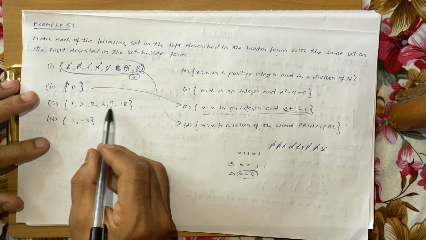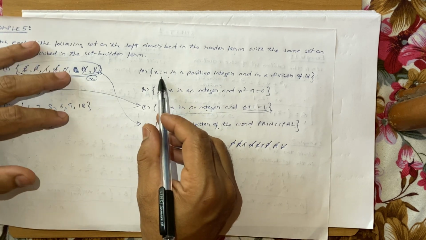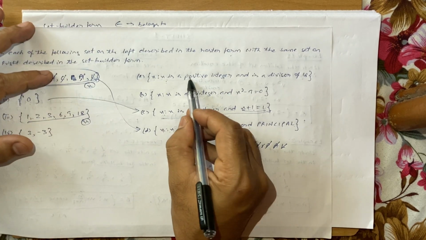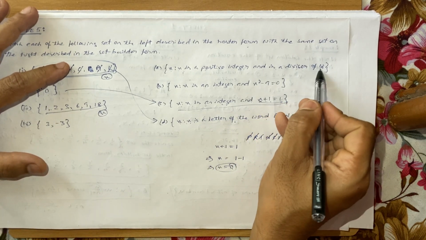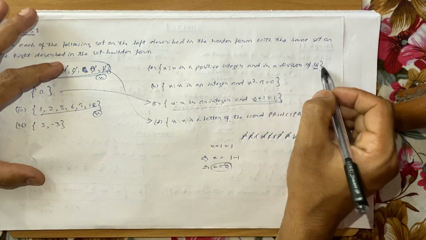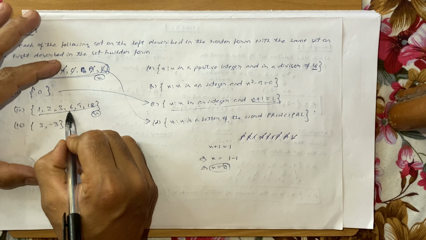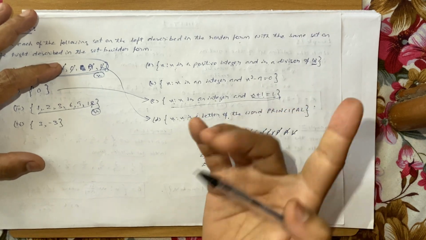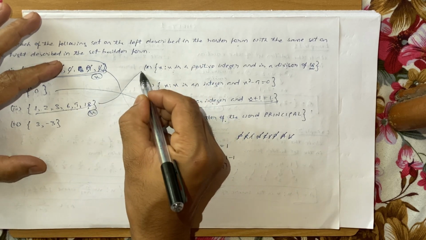Now 1, 2, 3, 6, 9, 18. Here this will be the combination, because if you look carefully, x such that, let each element be x, x is a positive integer. Yes, all of them are positive integers. And x is a divisor of 18, meaning each of these numbers will divide 18. 1 will divide 18. 2 will divide 18 9 times. 3 will divide 18 6 times. 6 will divide 18 3 times. 9 will divide 18 2 times, and 18 will divide 18 just one time. So each of them is a divisor, and each of them is a positive integer. So this is your combination.